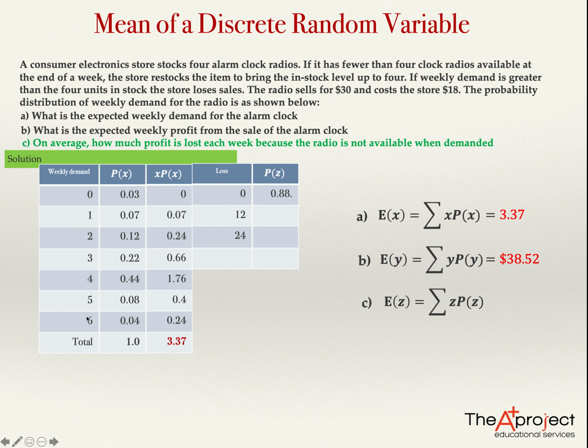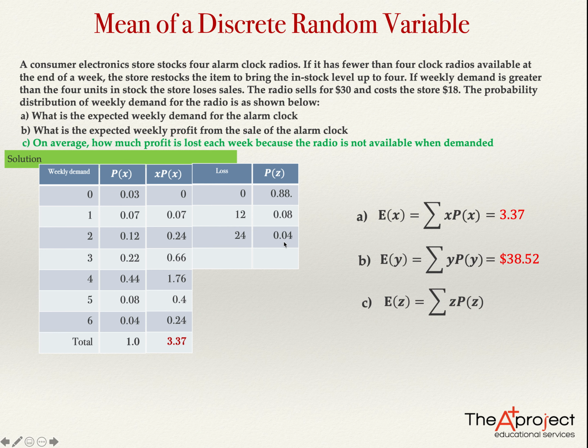There is a problem here when there was a loss of $12 for one radio that was not available, and this happened with the probability of 0.08. And there is a loss of $24 for not having two radios available, and this happened with the probability of 0.04.